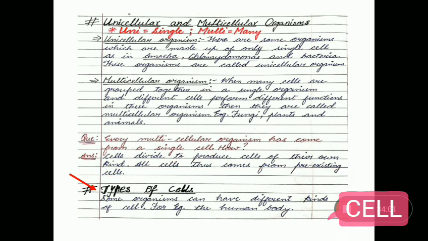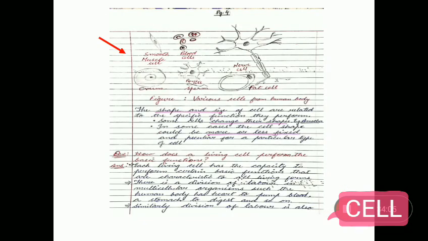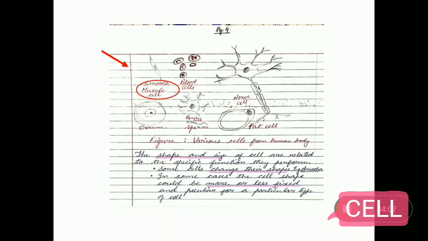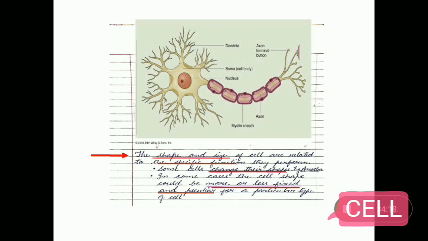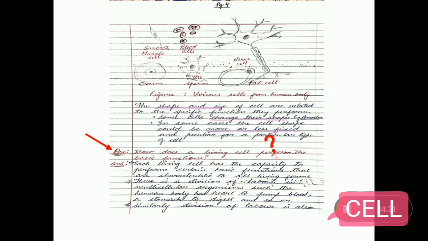There are different types of cells. Some organisms can have different kinds of cells, for example, the human body has smooth muscle cells, blood cells, nerve cells, etc. The shape and size of the cells are related to the specific function they perform. Some cells change their shapes, for example amoeba, and in some cases the cell shape could be more or less fixed and peculiar or specific for a particular type of cell. For example, the nerve cells in the body.